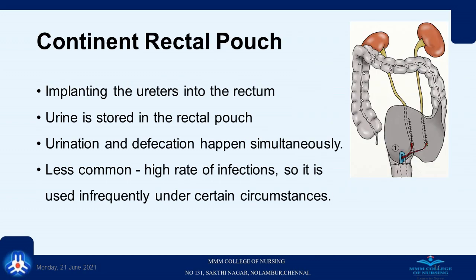Continent rectal pouch. In this method, the ureters are implanted along with the rectum. Urine is stored in the rectal pouch and the urination and defecation happen simultaneously. It is a less common procedure because it has a higher rate of infection, so it is used infrequently under certain circumstances.